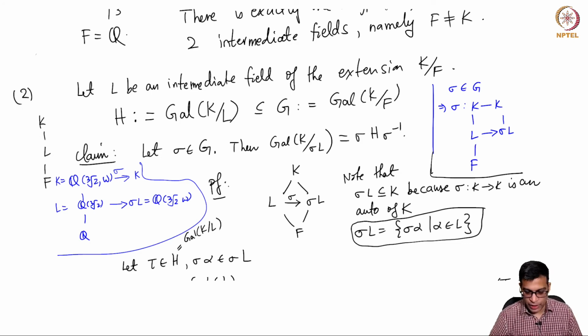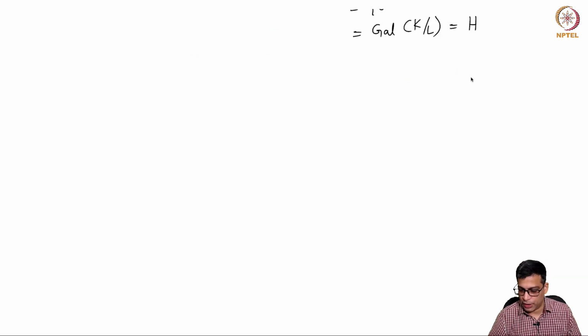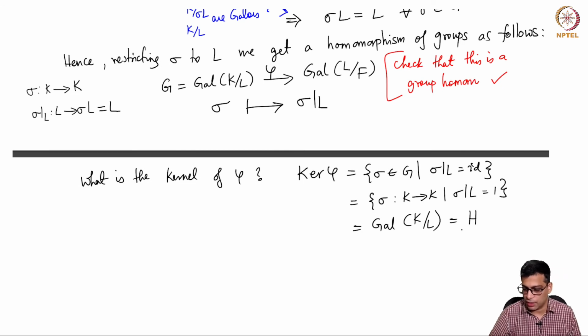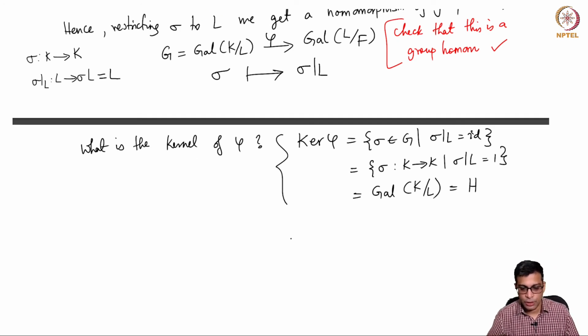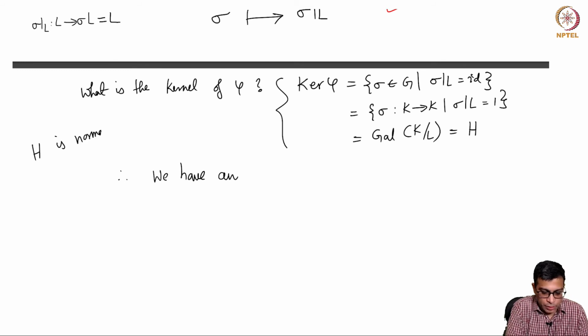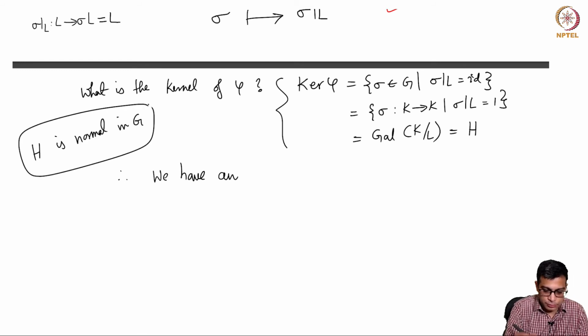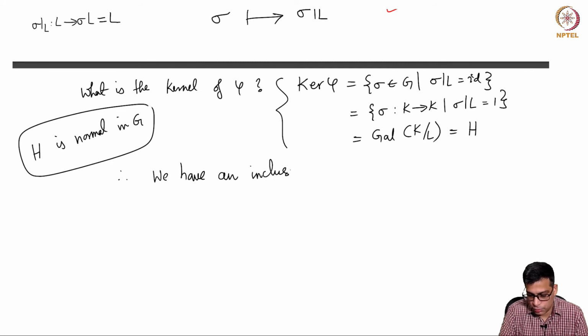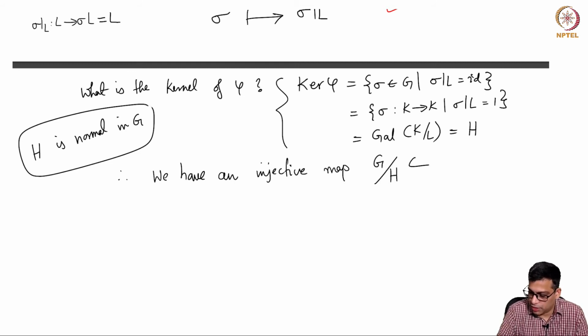So then what we have is that H is the kernel of this map that I just defined, because if something is in the kernel H, then clearly σ restricted to L is the identity. So this is trivial. That means we have an inclusion, and note that H is normal in G, that is the hypothesis. So, to be precise, we have an injective map G/H to Gal(L/F).